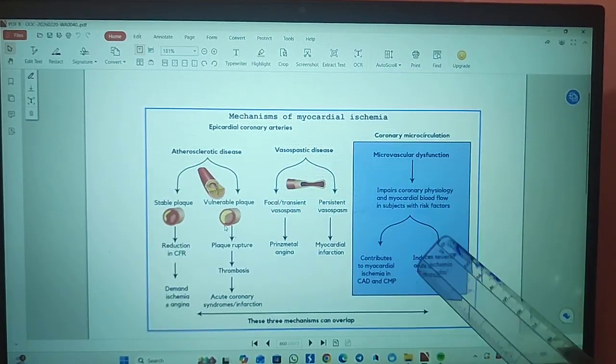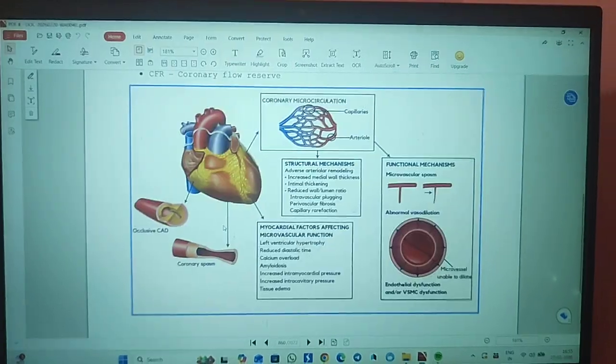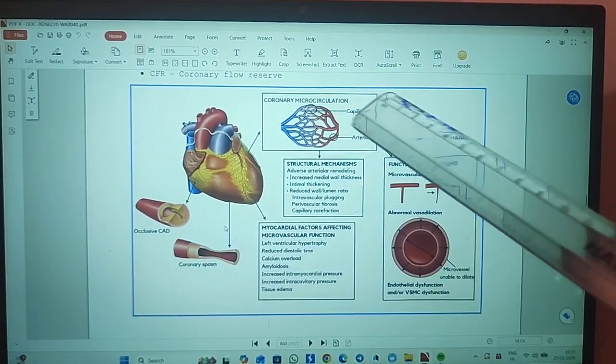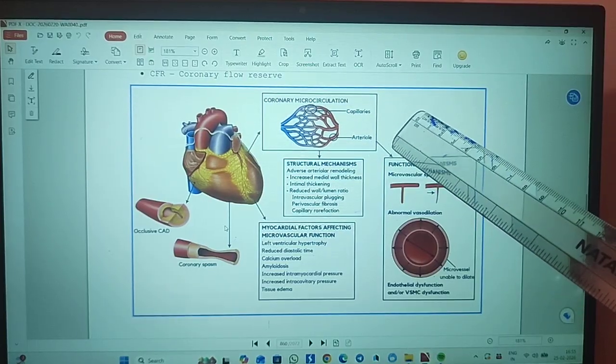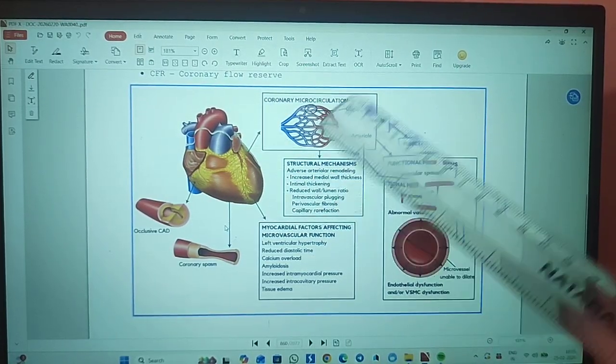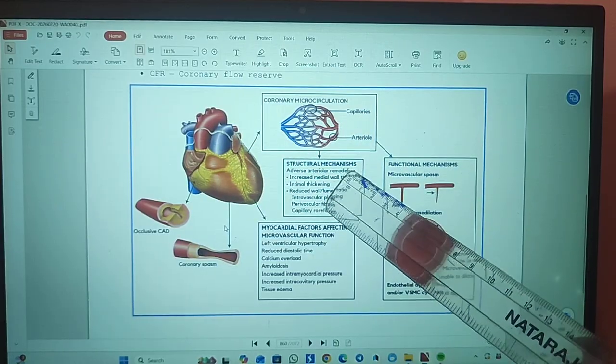In case of coronary microcirculation also, we discussed the macro circulation, and somehow the coronary microcirculation also results in this mechanism. The changes happening here are either due to structural mechanisms.